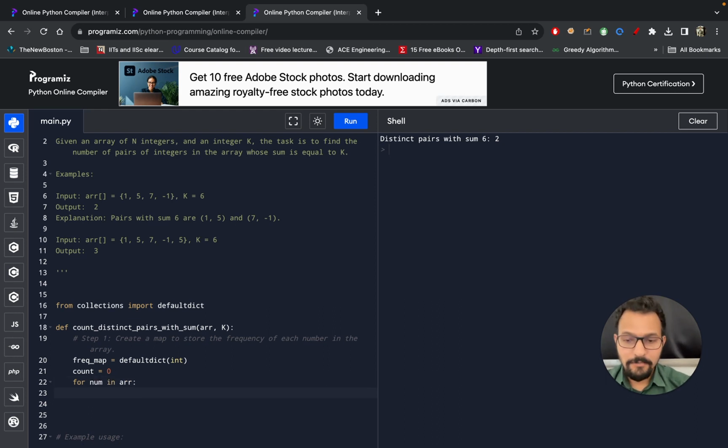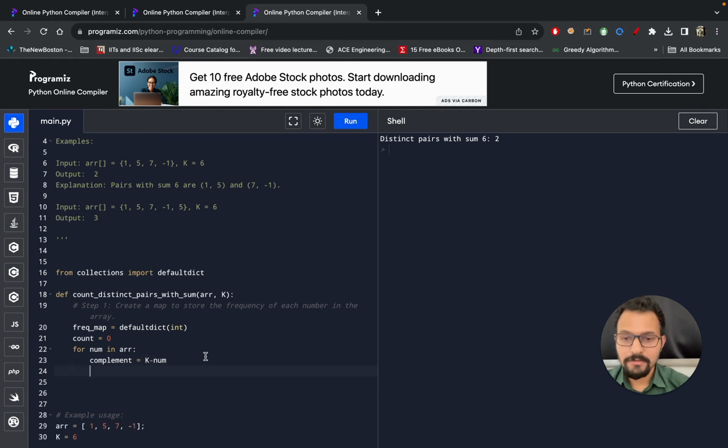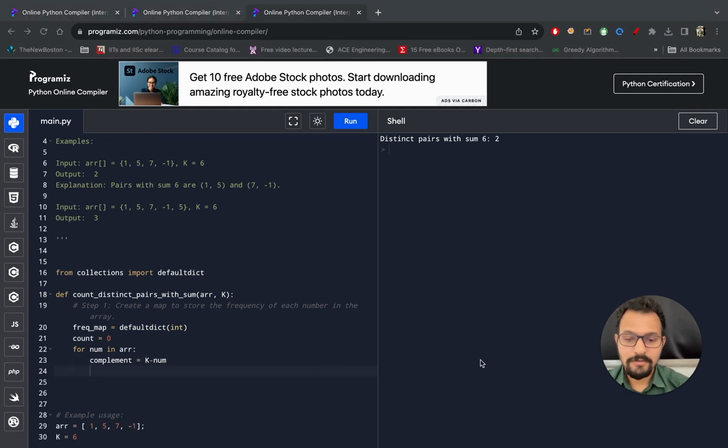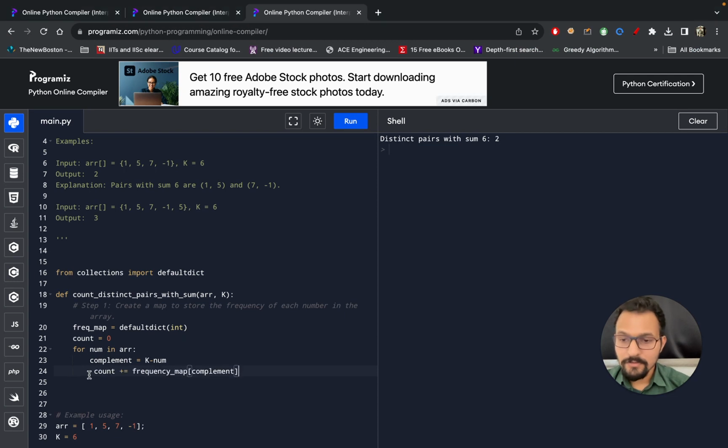So I'm iterating, I'm trying to find the complement, which is k minus num. Then I will keep on counting. So count equals, I just added this, the frequency map of complement. If the complement doesn't exist, then I will add 0 here, right? That's why I don't need to write that if-else logic while searching for a key in a map. So it's a very good way to initialize a map, and just try to use that.